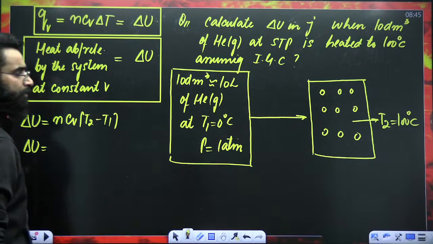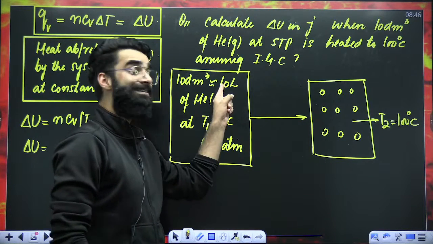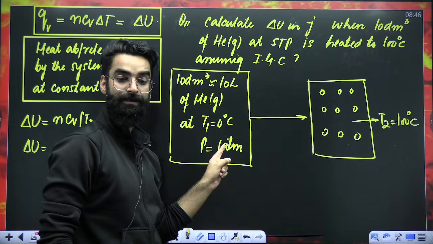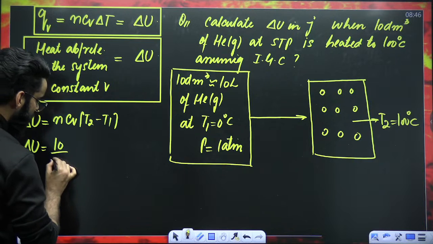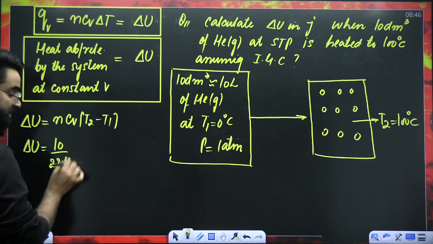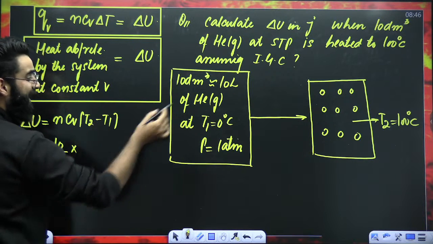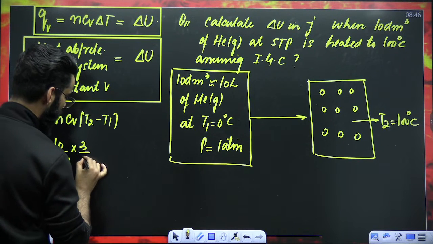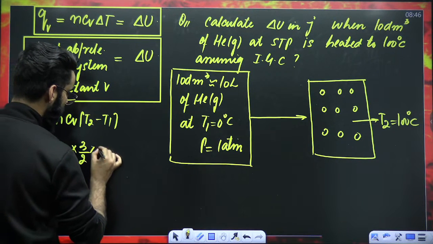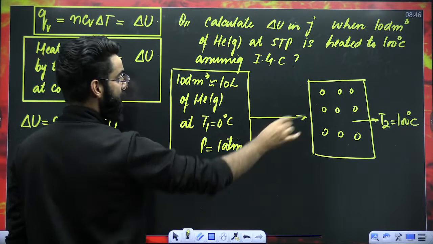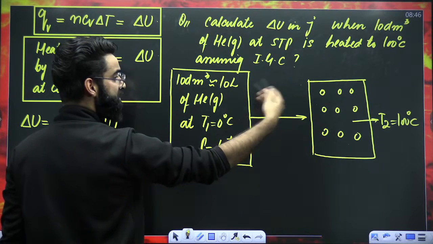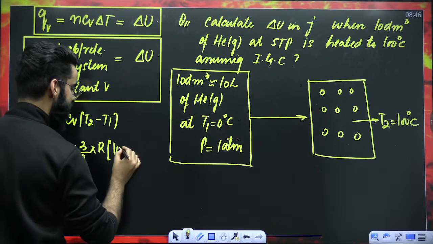n stands for the number of moles of gas. You had 10 liters of gas at STP. 10 liters of gas at STP means how many moles? Given volume divided by 22.4. So these many moles we have. CV for helium: helium is monoatomic. For monoatomic, CV is 3/2 R. T2 minus T1, the difference of the temperature, is going to come as 100.